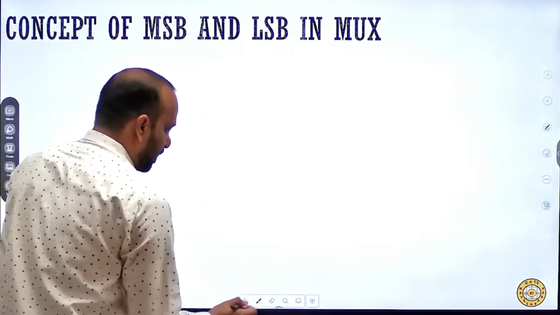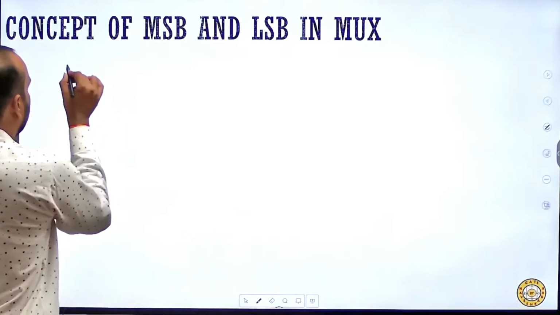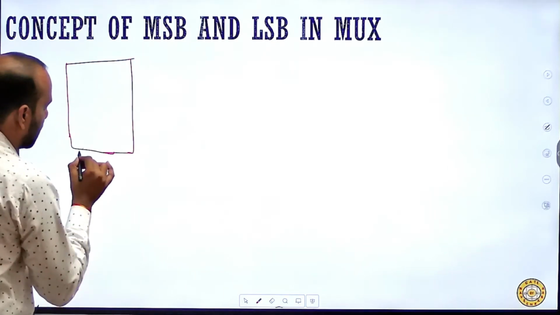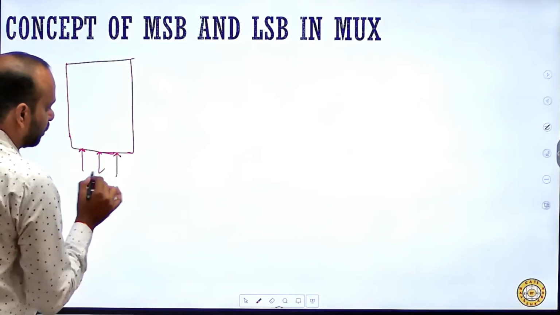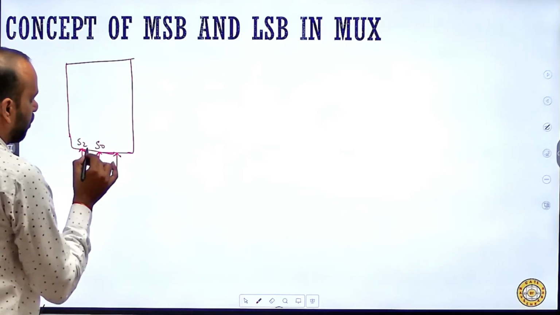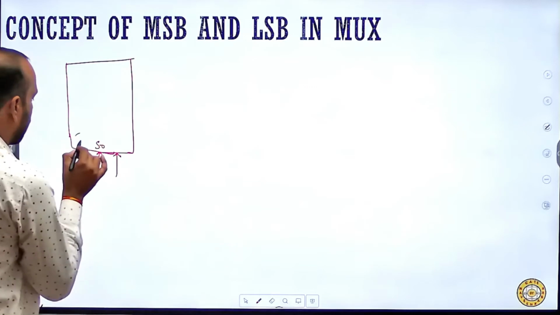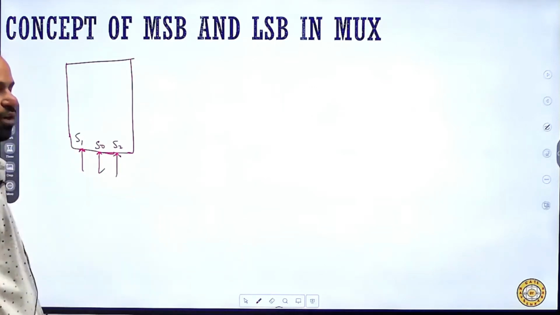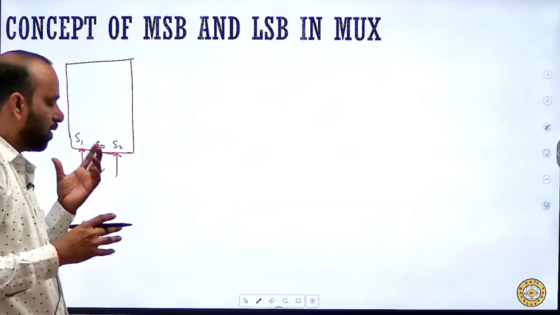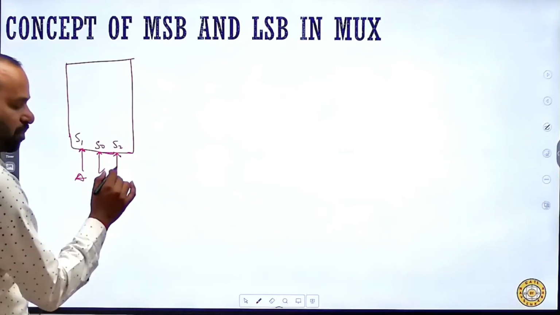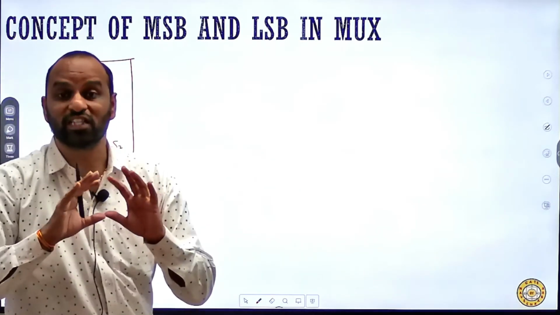Let's have another example, an 8 cross 1 mux. First we will clear the concept of select lines. Suppose the variables are written like this: A, B, C. Now A, B, C is not necessarily the sequence.